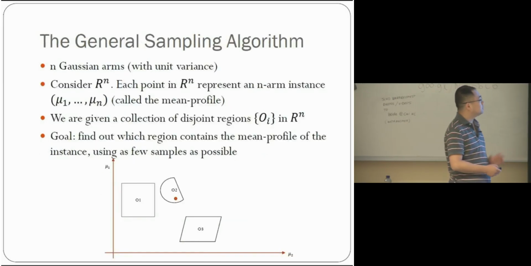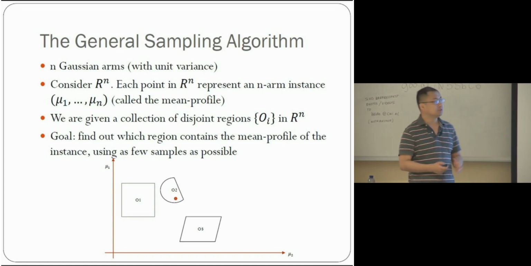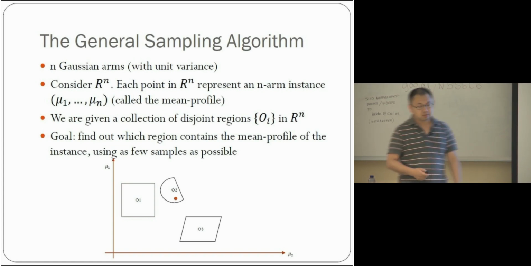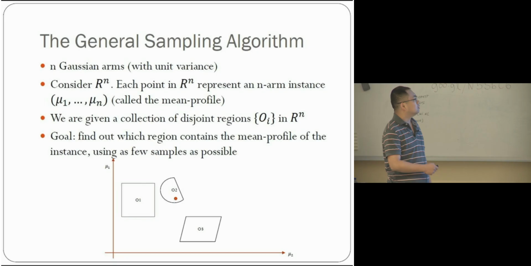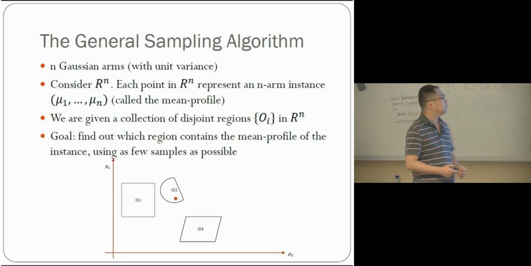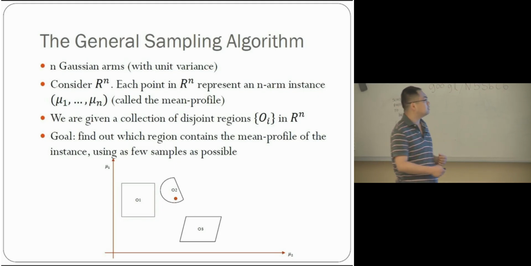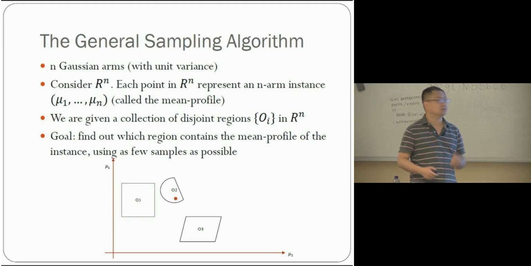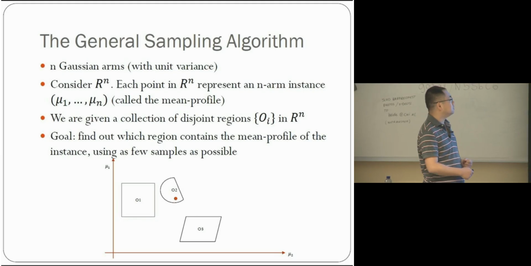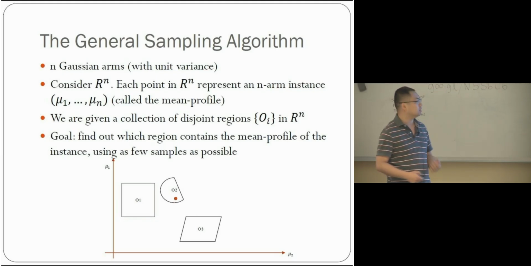In this paper, we also studied a more general problem. We consider n Gaussian arms with unit variance, and we consider n-dimensional Euclidean space. Each point is an n-dimensional vector, which can represent an n-arm instance where the ith entry is the mean of the ith arm.